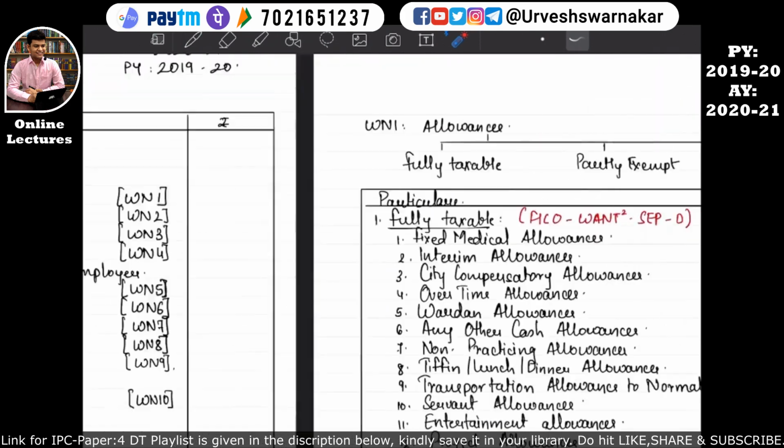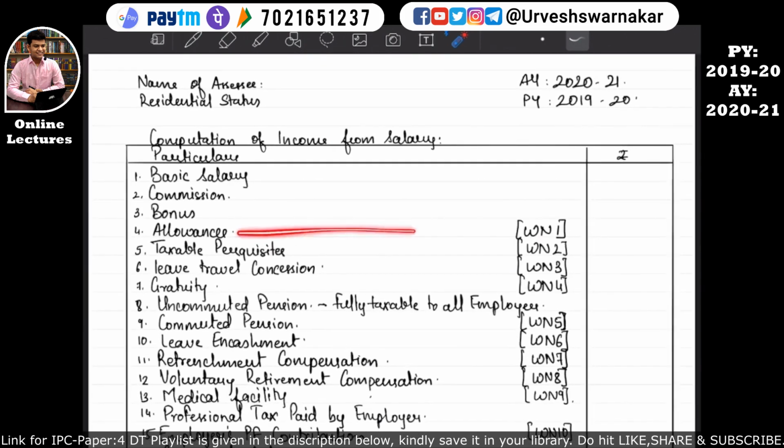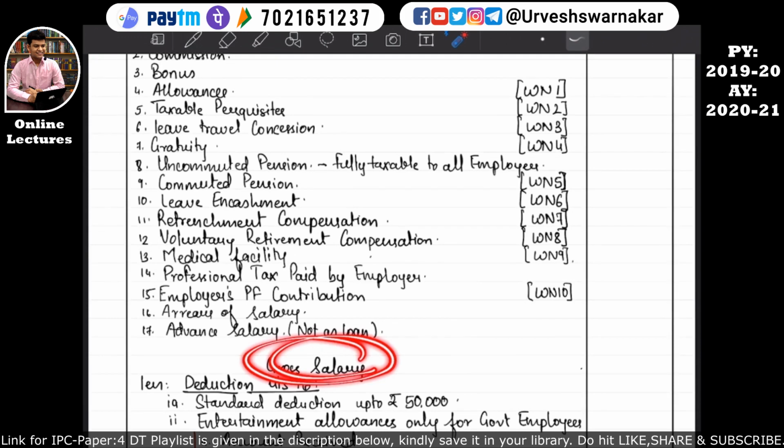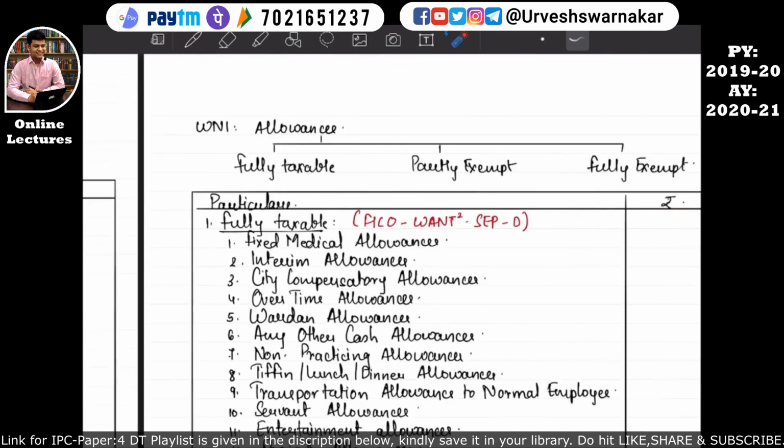Because allowances, whatever we calculate, will be totaled and finally taken in the format, because we have to finally calculate the gross salary. I hope you are connecting the dots, okay? Just do not get lost in these working notes, okay? Because working notes are huge. The primary thing that you have to solve in the exam is this format, okay? And in the exam hardly one or two working notes will come, okay? But while studying we have to study all the working notes, okay? So we are on working note number 3, okay?